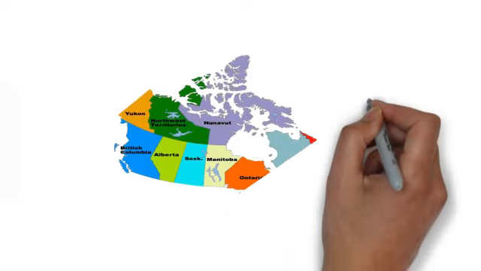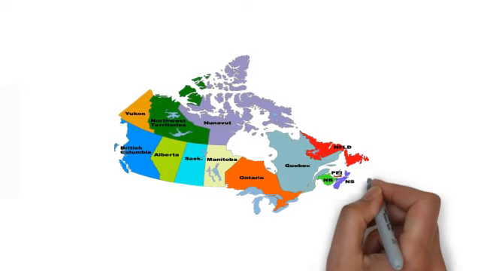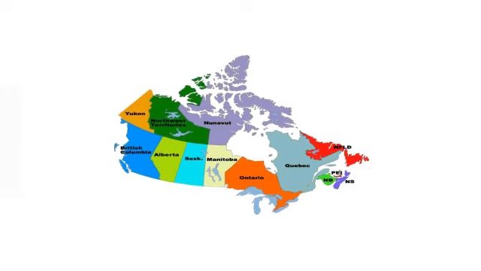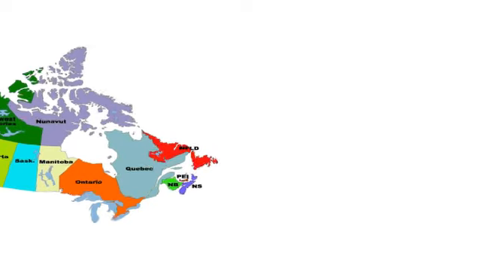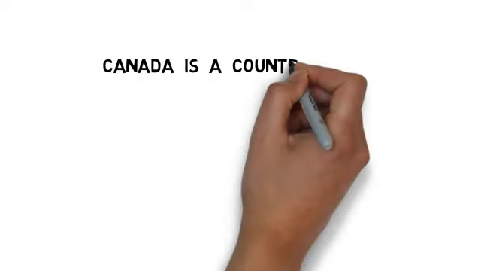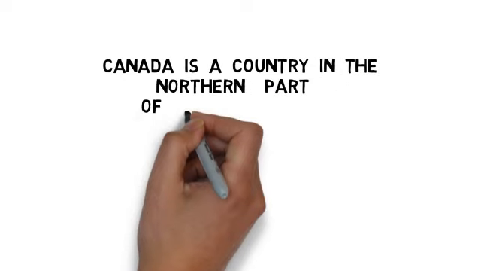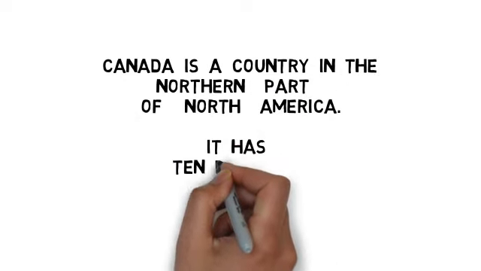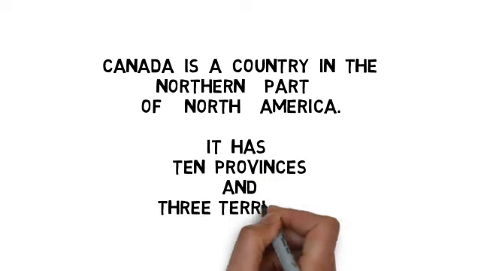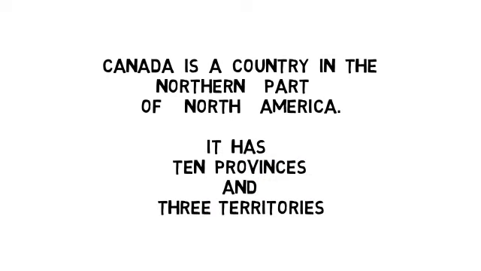It has 10 provinces and 3 territories. The world's second largest country by total area, Canada is a parliamentary democracy and constitutional monarchy, with a monarch and a prime minister who serves as the chair of the cabinet and head of the government. Canada's federal structure divides government responsibilities between the federal government and the 10 provinces.